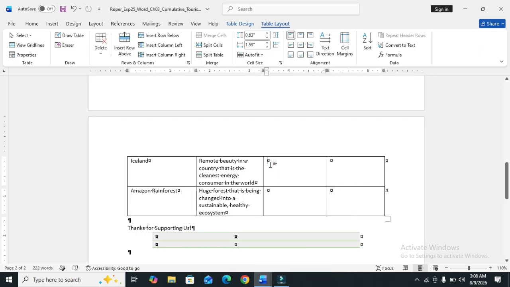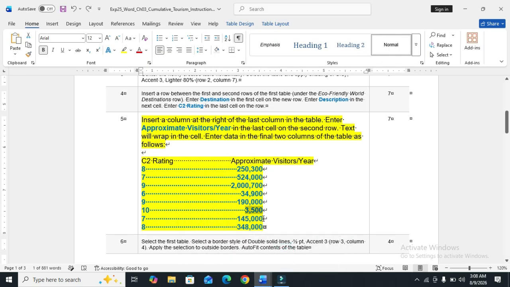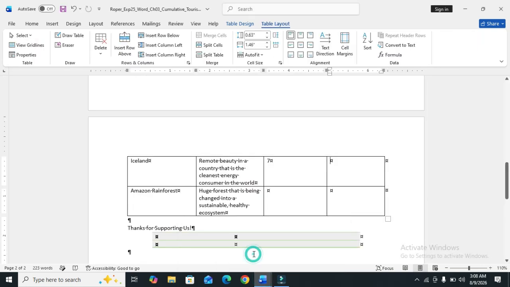Write the 7, press tab, copy the text and paste.